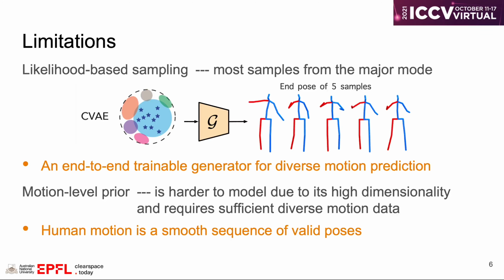Based on the fact that human motion is a smooth sequence of valid poses, we propose to use only a pose level prior to regularize the outputs of our generator, and meanwhile enforce the trajectories of those poses to be smooth.